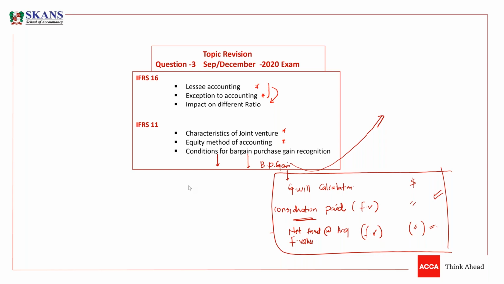Is that okay, guys? If there is a bargain purchase gain, reassess this consideration again. If there is a bargain purchase gain, reassess the net assets again. If there is still a bargain purchase gain, then recognize it. But before recognizing a bargain purchase gain, just confirm that everything written in the goodwill calculation is correct or not. You are taking correct values or not. Is that okay, guys?